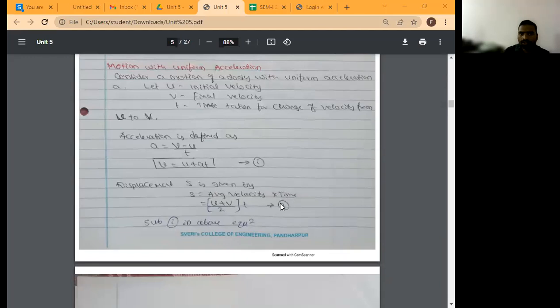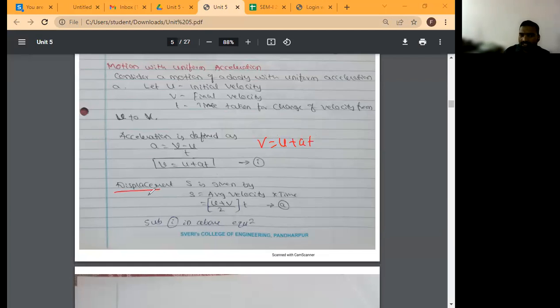See, motion with uniform acceleration. Yesterday we have seen this one. U is the initial velocity, V is the final velocity, and T is the time taken for the change of velocity from U to V. Acceleration is defined as the change in velocity with respect to time, that is, final velocity minus initial velocity divided by time. This T is multiplied here, and after multiplying we get V, the final velocity, equal to U plus AT.